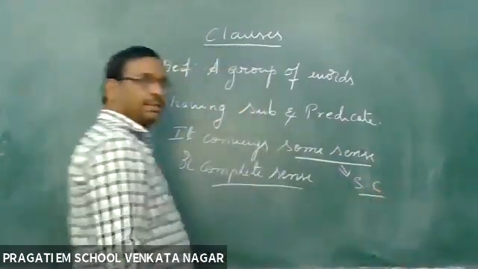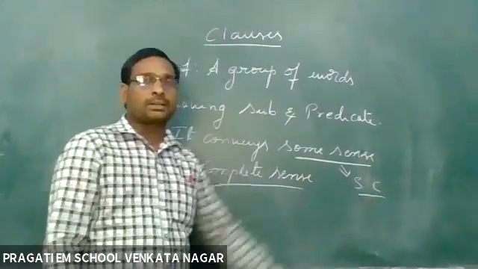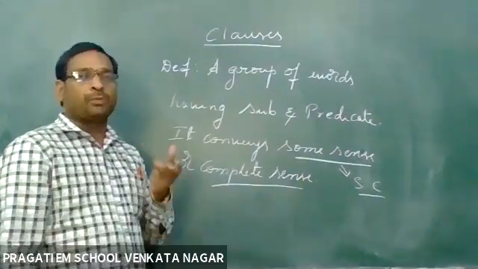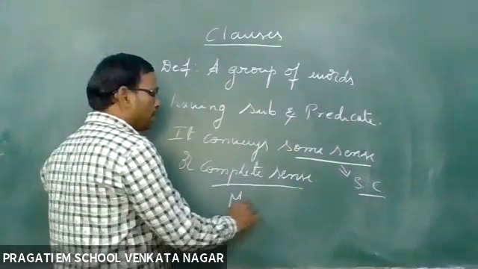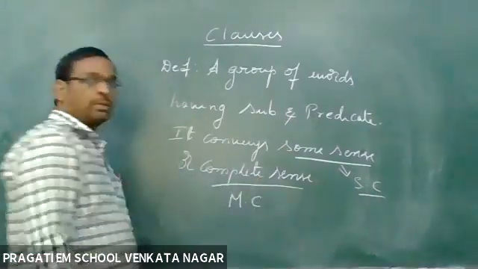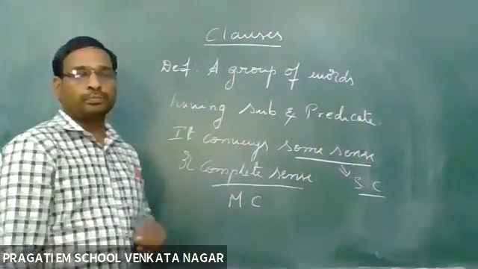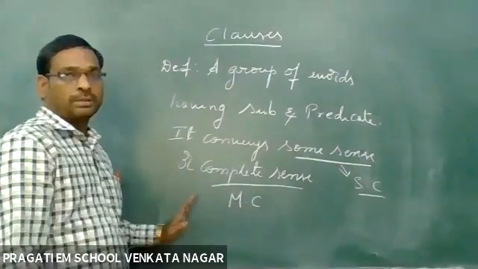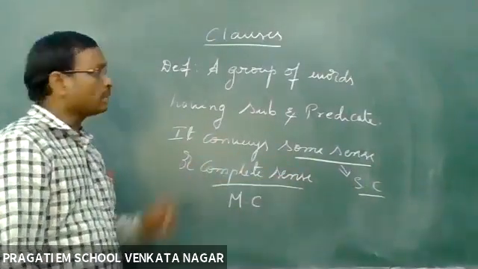I wrote SC, meaning subordinate clause. If it conveys complete meaning, this is main clause. So the clauses are two: subordinate clause and main clause.